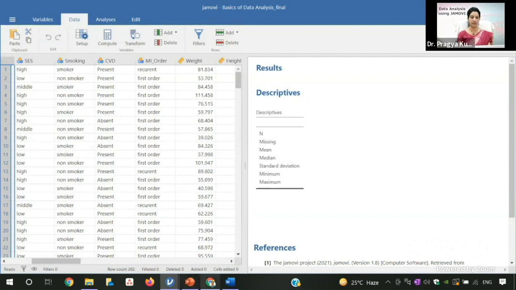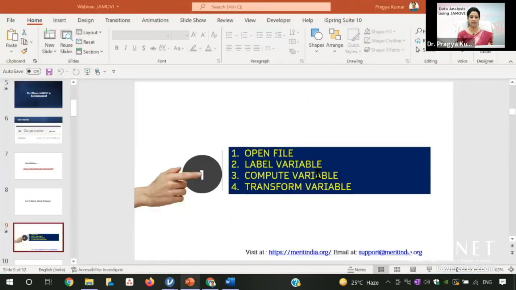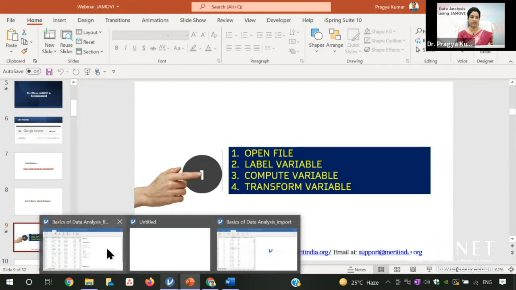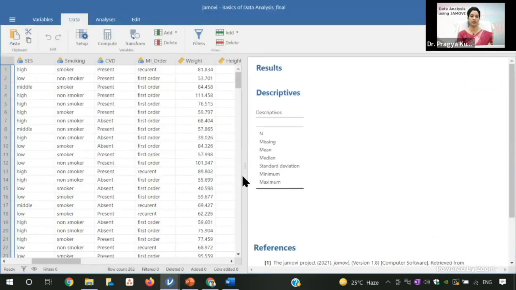Now the third action which I need to do, that is the compute variable. So how to do the computation of variable, that we'll see here. If you need to calculate BMI, the formula is weight divided by height in meter square. So if you have to compute that, you can go to the Data tab. You can see there are many options here. This is the transform button. This is the compute button. So you should click this compute.